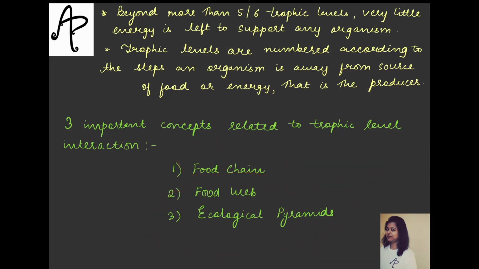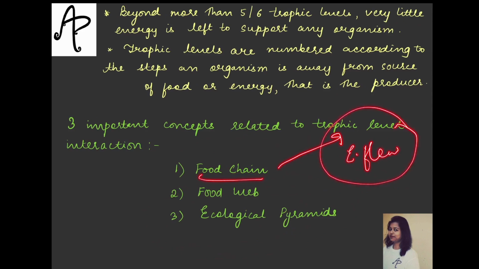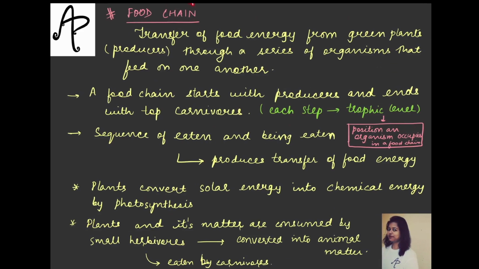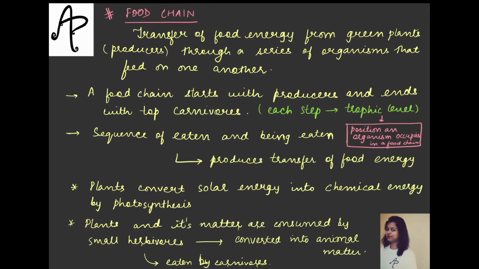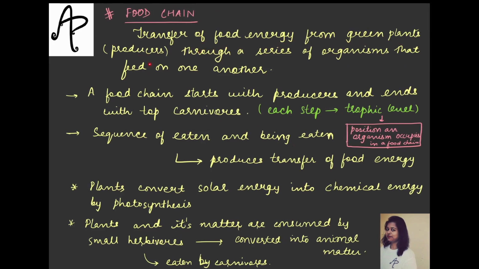For the time being, we'll just focus on the food chain, which is a sub part of your trophic level, or in other words the energy flow. Food chain. What is a food chain? A chain wherein something related to food is there, right? So there is transfer of the food energy from the green plants, because they are going to be the producers. Now that transfer of the energy happens from the producers through a series of organisms that feed on one another. So let's say there is a chain.